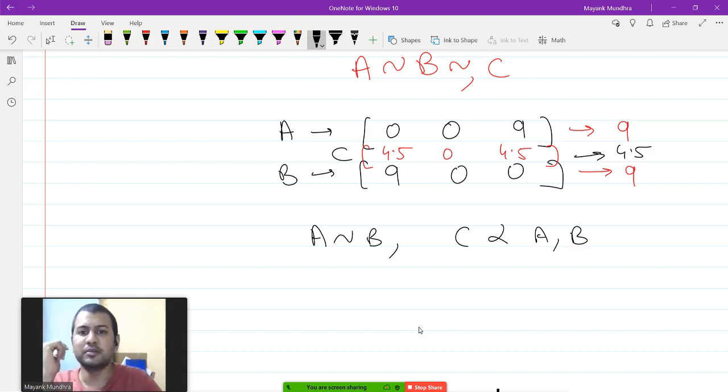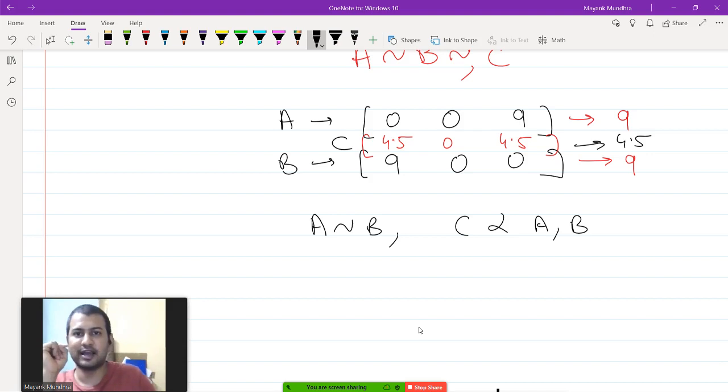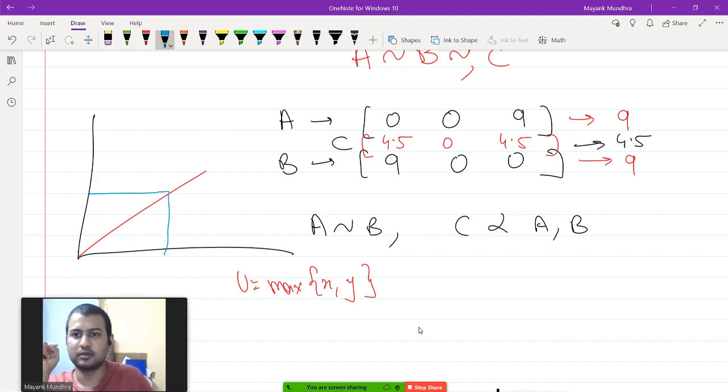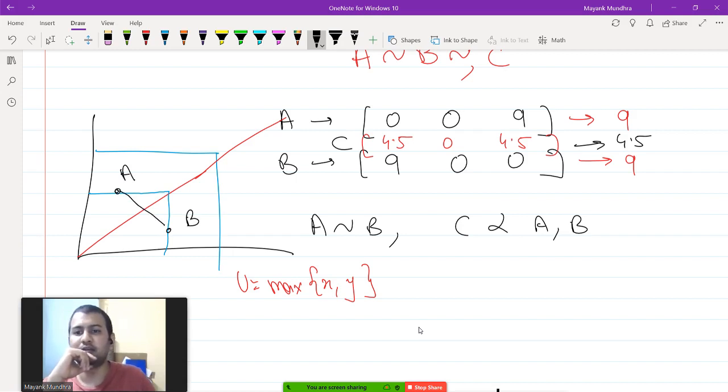Okay, so remember we plotted the ICs of the max function. Suppose your utility function is max of x comma y, then the ICs used to look like this, right? So these were the shape of the ICs. If you take any two bundles like this, suppose this is your bundle A and this is your bundle B, then the median bundle or any bundle here would be on a lower indifference curve like this.